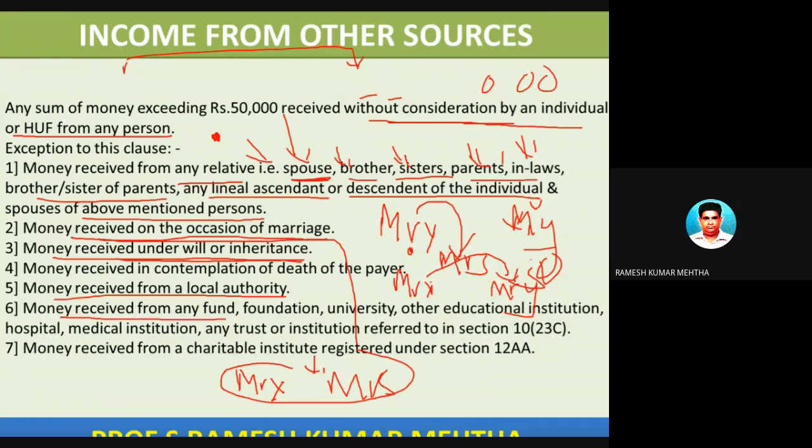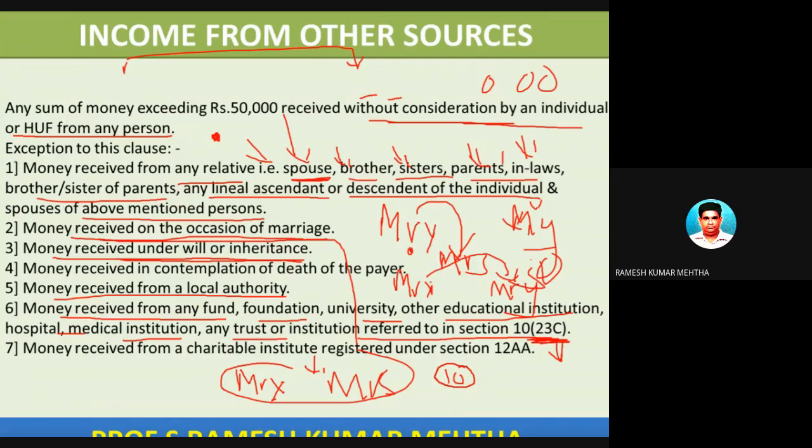Money received from a fund or foundation or a university or educational institution or a hospital or medical institution or any trust referred to in section 23C. So 23C comes under the topic incomes which are exempted under section 10. We have a separate chapter under section 10 which largely speaks about incomes which are exempted from tax.